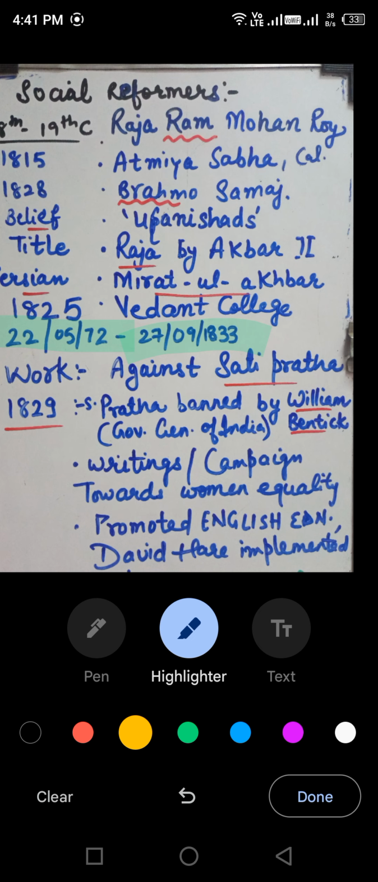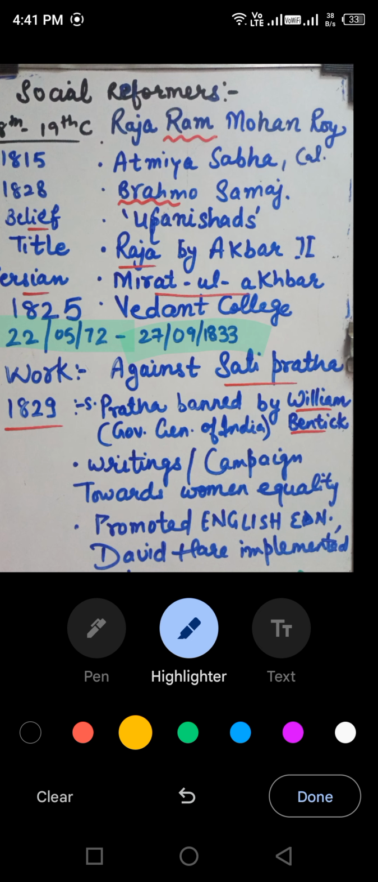Okay. So Raja Ram Mohan Roy, born on 22nd May 1772. I have highlighted it. I hope it's visible to all of you. And he died on 27 September 1833. So that's also a date that you can remember, and it can appear in your exam anytime. So now let's begin about Raja Ram Mohan Roy.